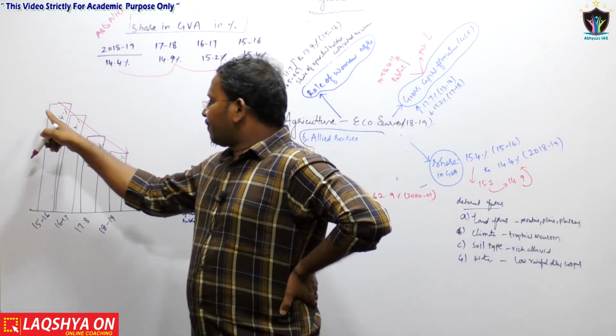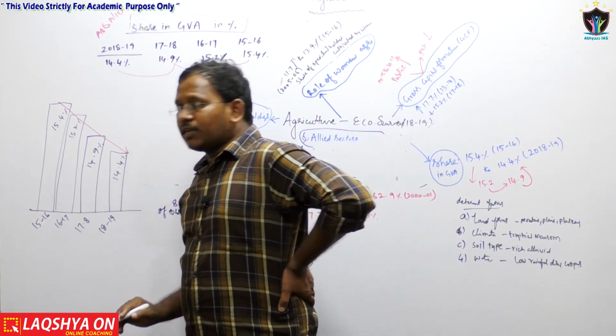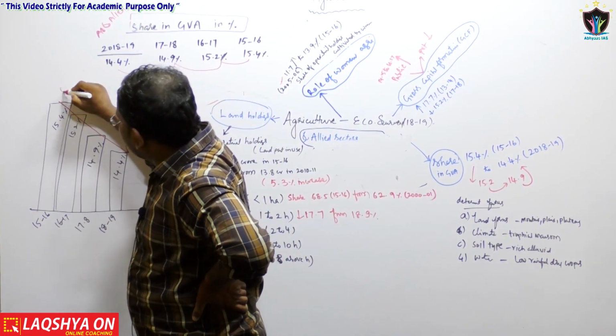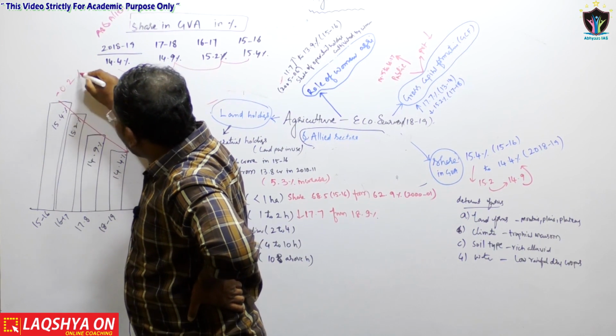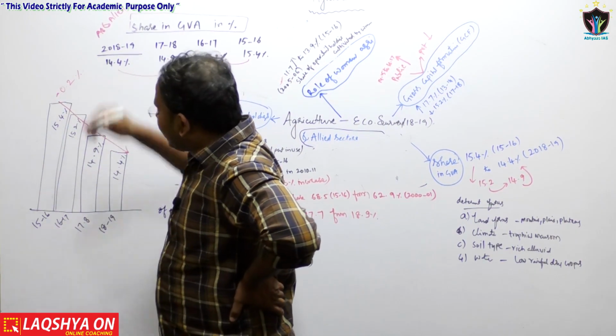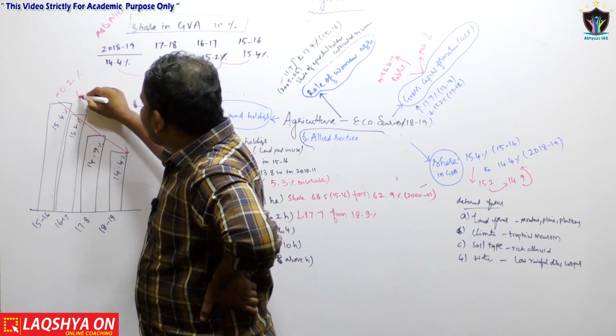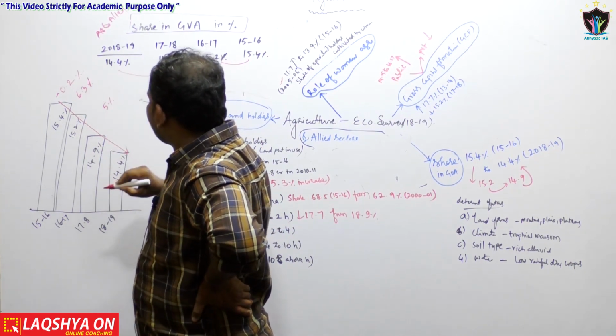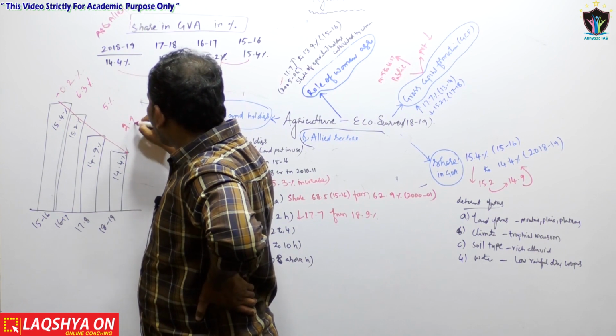From 2015-16, as far as the growth rates are concerned, in 2015-16 it was minus 0.2 percentage, then it increased to 6.3 percentage, then it reduced to 5 percentage, then it reduced to 2.9 percentage.